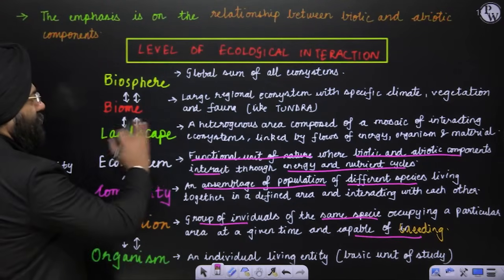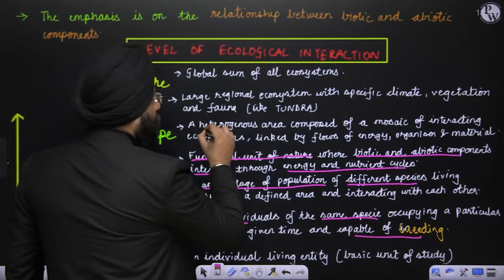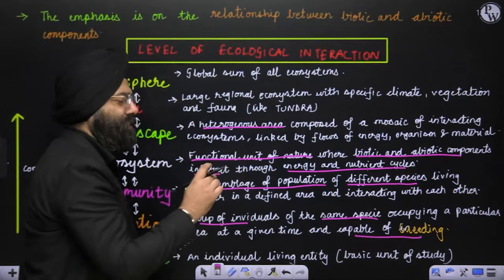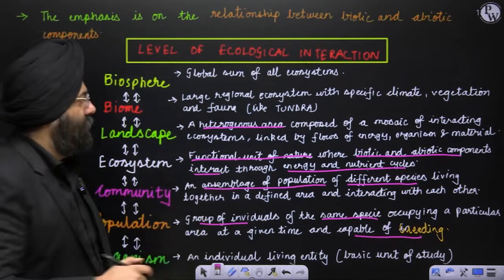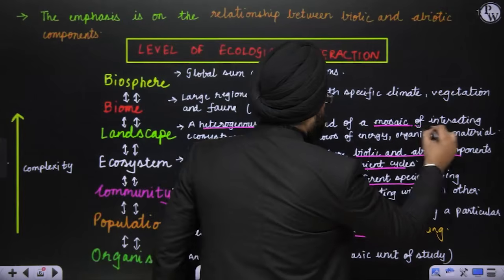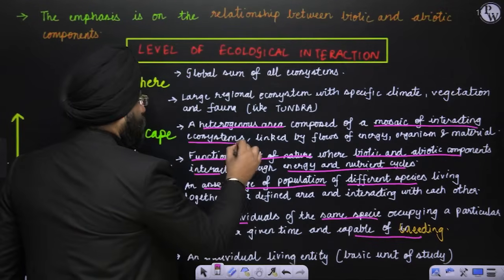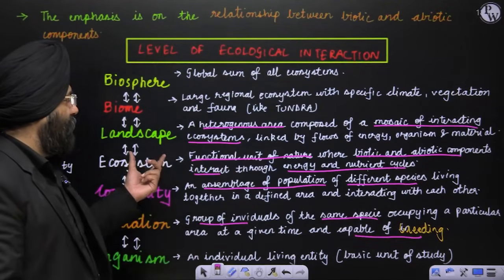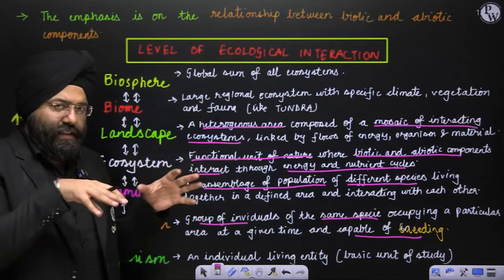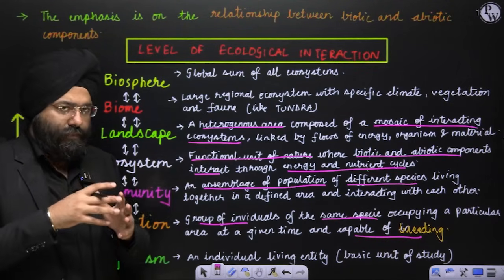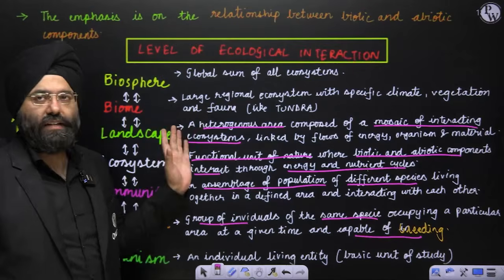Then comes the landscape. The landscape is a heterogeneous area. Heterogeneous basically means that it is not uniform; there is a lot of variation present. It is composed of a mosaic of interacting ecosystems. So over here, this was the ecosystem, and the landscape has various ecosystems which are interacting with each other. That is what a landscape is.